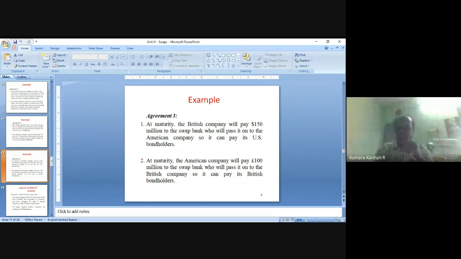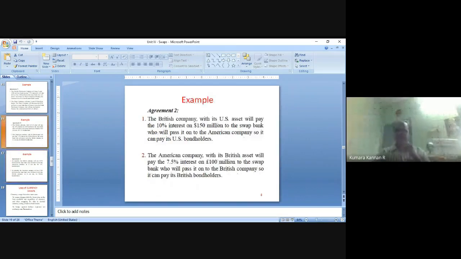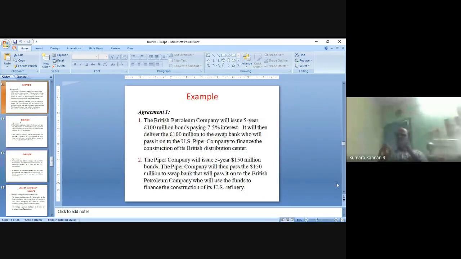So what happens? First, British Petroleum Company will go for issuing bonds, 5-year bonds, 100 million pounds worth of bonds, at a 7.5% interest rate, right? They will issue that. They will collect these 100 million pounds. They will give it to US Piper Company through the swap bank, right?